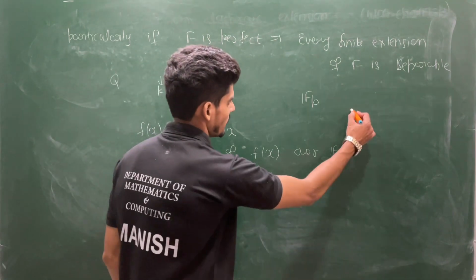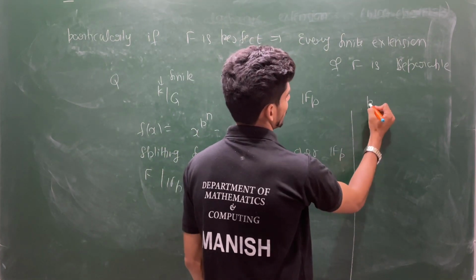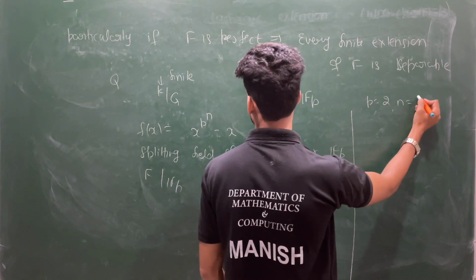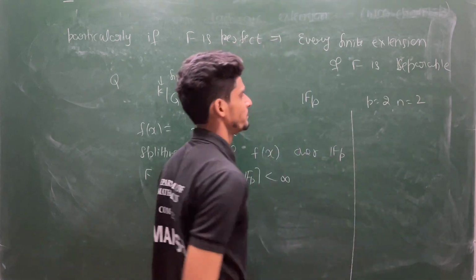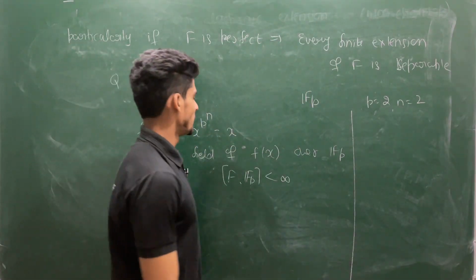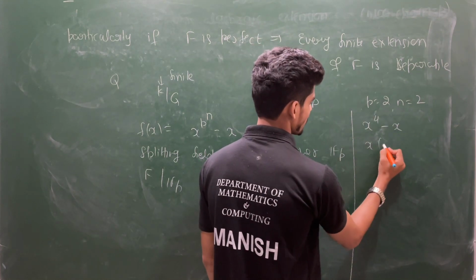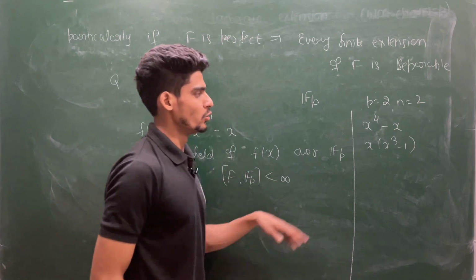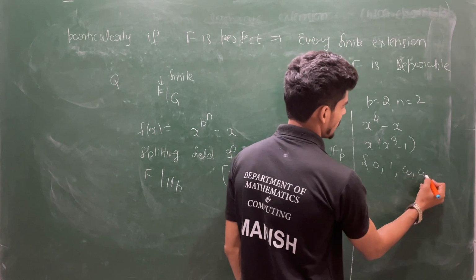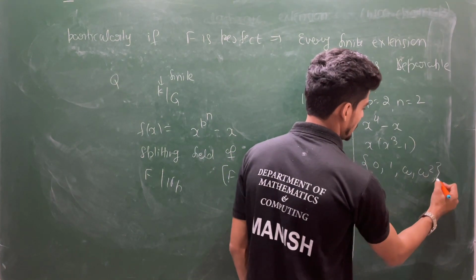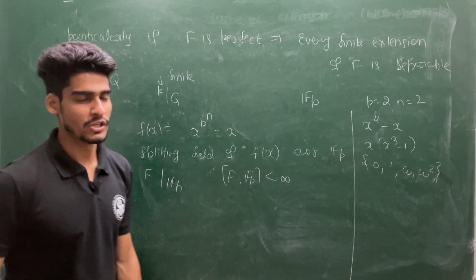Okay, for a particular case, let's observe this situation. Suppose I choose p to be 2, and n, suppose I choose 2. Then I have this equation x to the power 4 minus x. This is x times (x cube minus 1). You collect all the roots of this equation. The roots will be 0, 1, omega, omega square. These 4 will be roots, where omega is a third primitive root of unity.